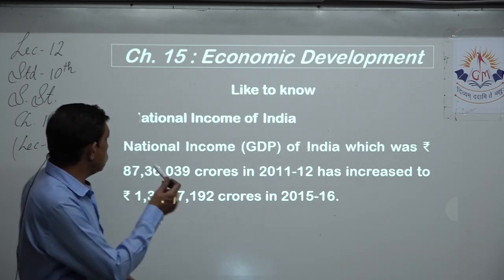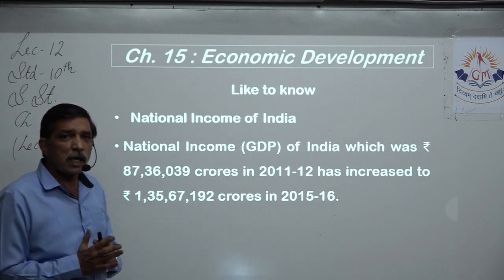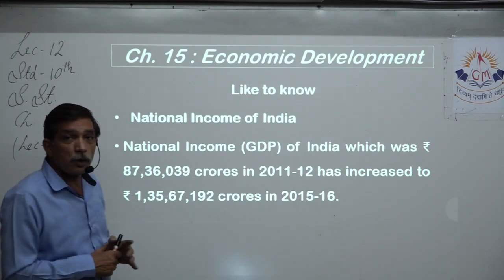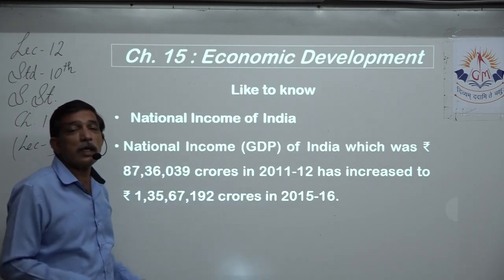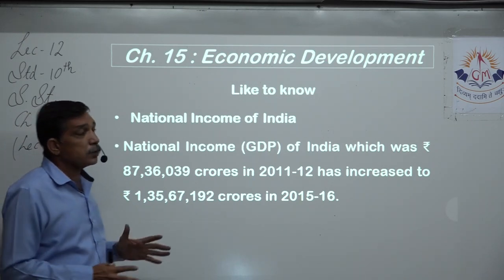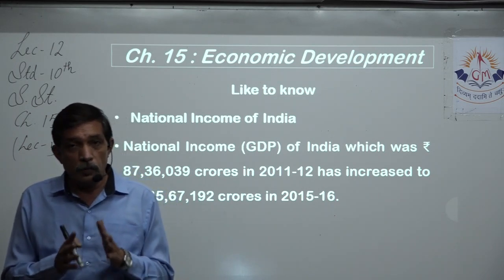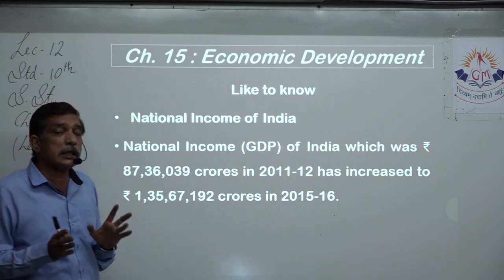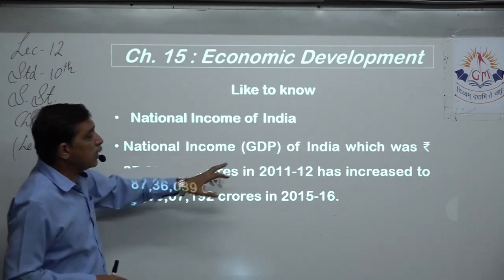Just for your knowledge, this is to know the national income of India. Some figures are given. We don't need to remember that. This is just for your knowledge. Nobody is going to ask you a question, what was, say, 2011-12, what was the national income of India? Nobody is going to ask you that. But this is for our knowledge. We should know what was the national income of India previously and what it is according to the latest figure given by the textbook. So national income, that is GDP.